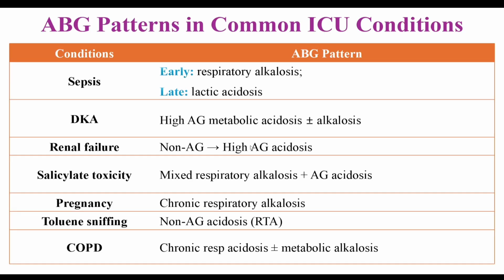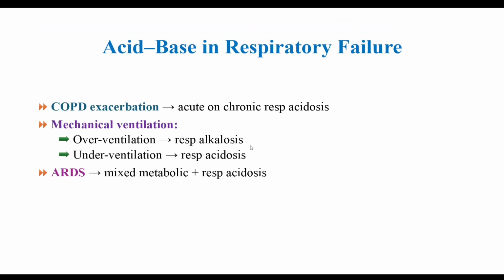See the ABG patterns in common ICU conditions. These are sepsis, DKA, renal failure, salicylate toxicity, pregnancy, toluene sniffing or COPD. And acid-base in respiratory failure, that is COPD exacerbation. Acute or chronic respiratory acidosis can occur.